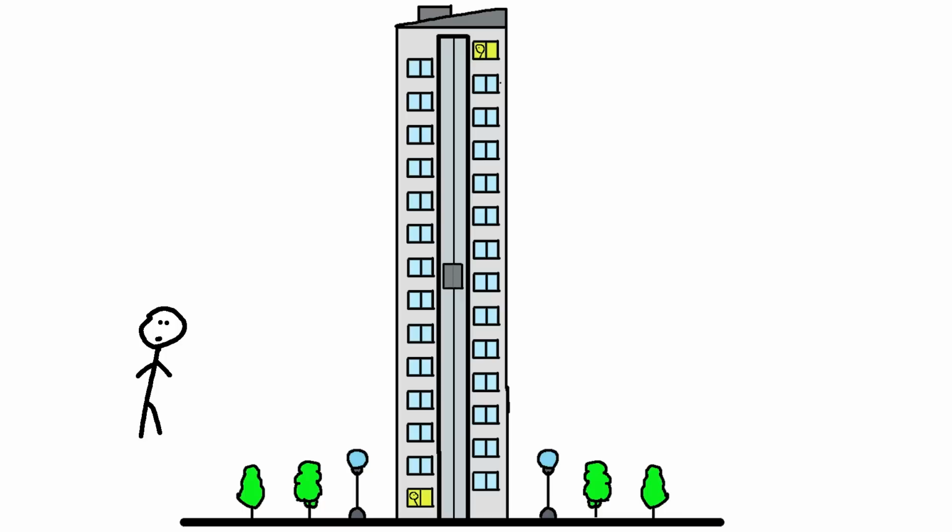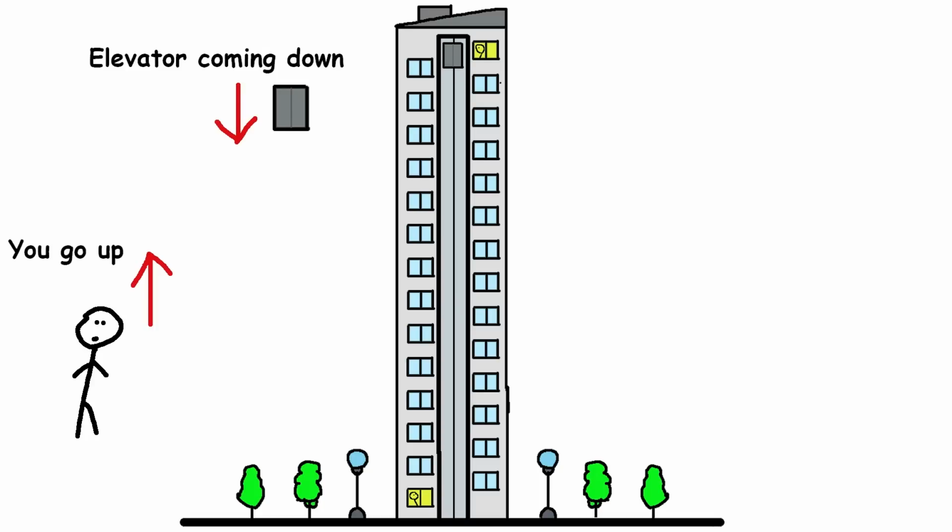So, if you walk up to the elevator at a random time, there's only a small chance, 2 out of 60, it's going up, and a big chance, 58 out of 60, it's going down. The same idea applies if you're near the top floor, but in reverse. The elevator is more likely to be on its way up to the top floor when it first stops at your floor. The elevator paradox is about how elevators seem to be more likely to be going in one direction depending on which floor you're on. This makes it seem like it's always going in the opposite direction of where you want to go.